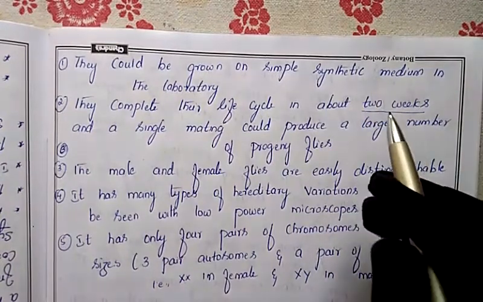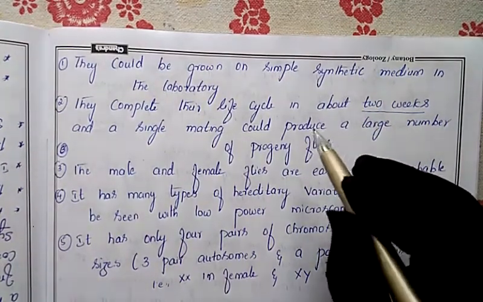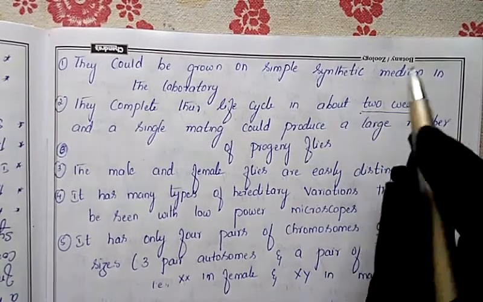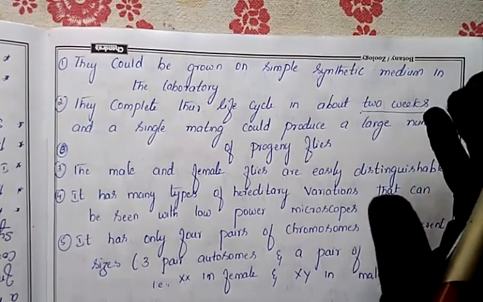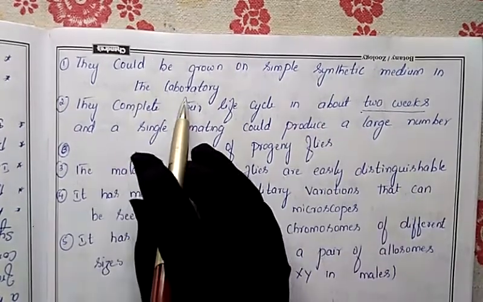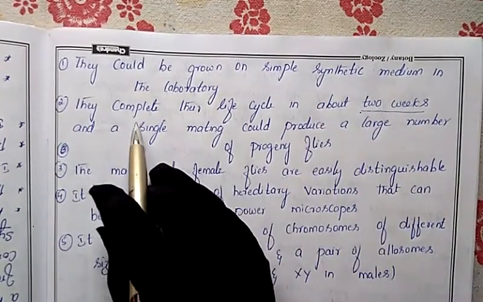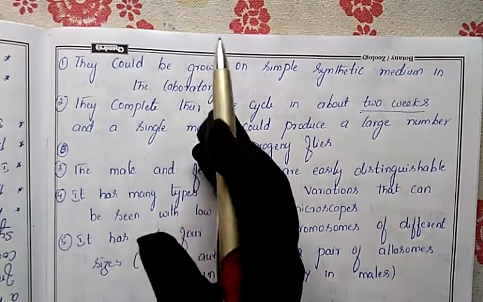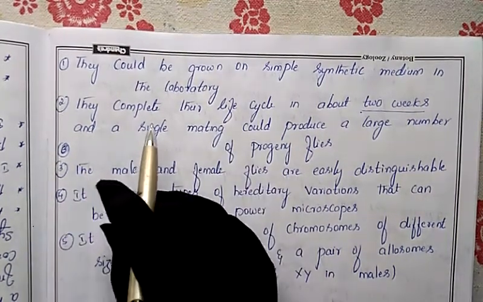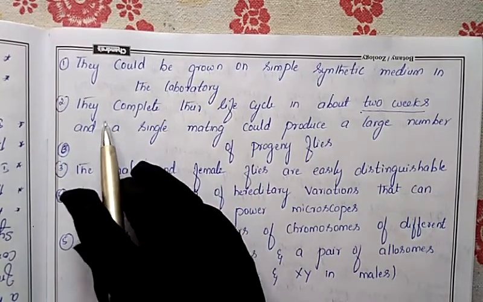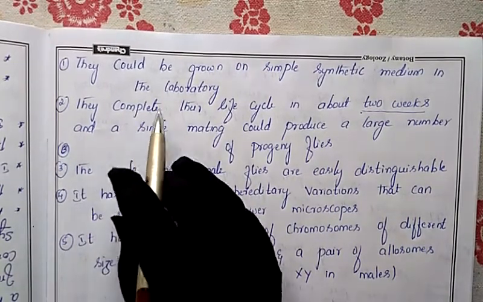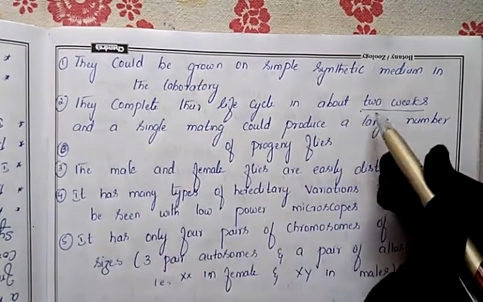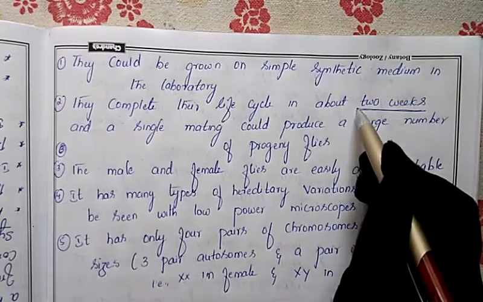So Drosophila completes its life cycle in 2 weeks, and within 2 weeks offspring are produced. So he can easily know what variations or new characters have been produced in the offspring. It is easy to conduct his experiment. That's why he selected Drosophila.